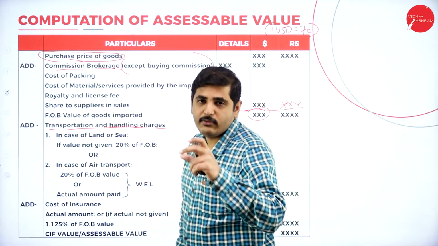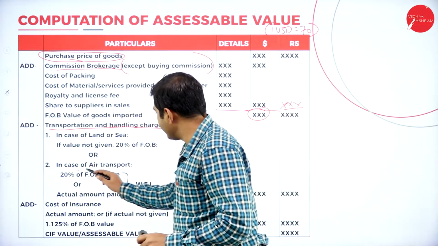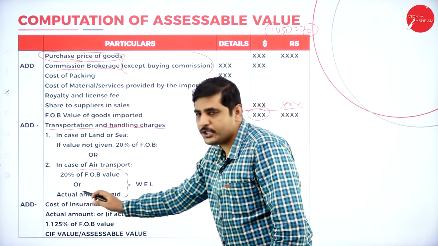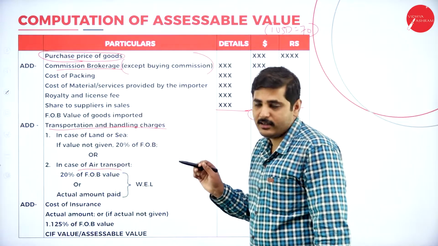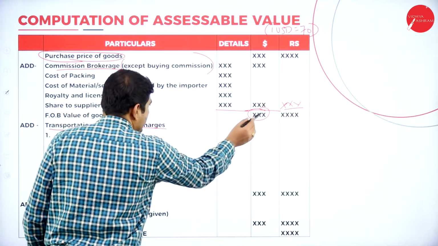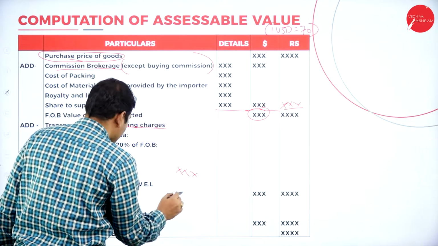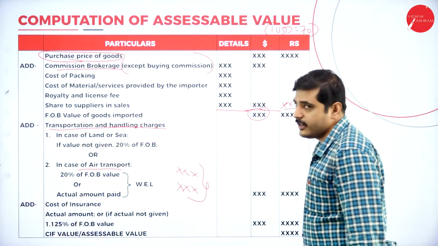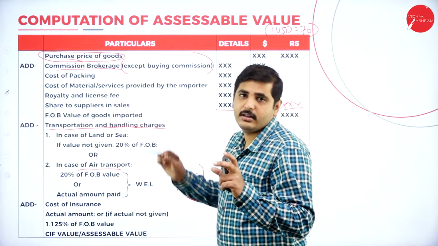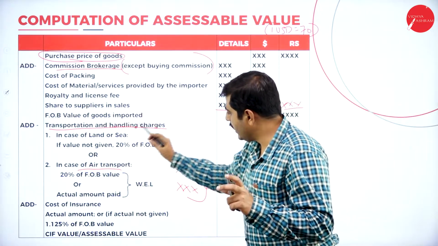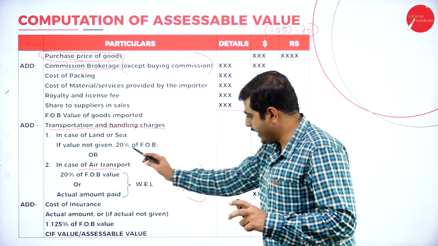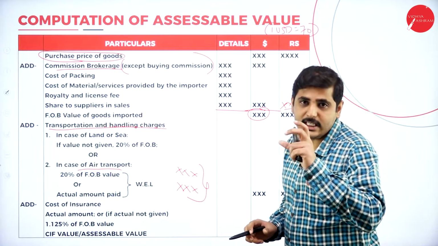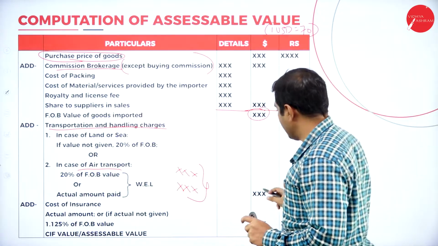If goods are transported through air transportation, then either the 20% of the FOB value or the actual amount paid for the freight, whichever is lesser, that amount has to be considered. In case of sea or land transportation, only 20% of the FOB value. So that amount we have to add here.